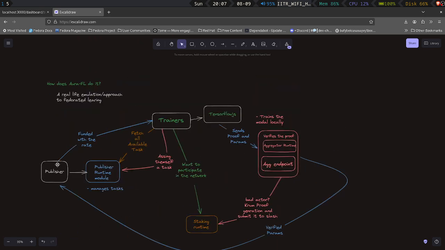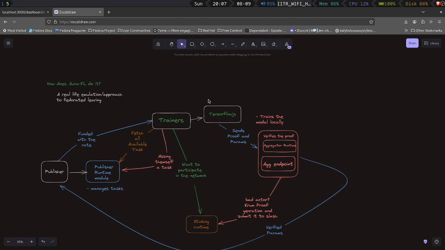So what we do is we have a publisher. We have a module runtime on the protokit that manages all the tasks. It sends all the tasks to the trainers. The trainers fetch all the available tasks and assign themselves a task. If the trainer wants to participate in the network, they first have to stake.